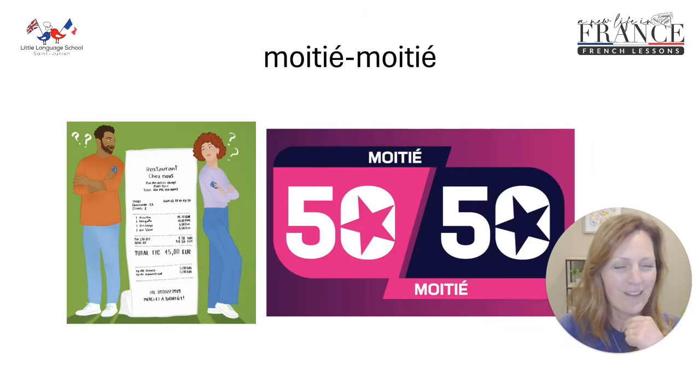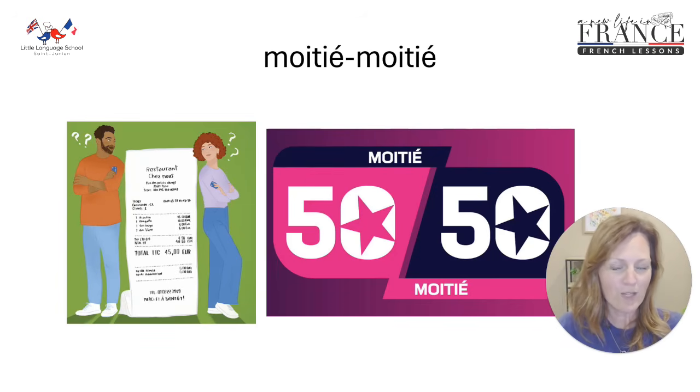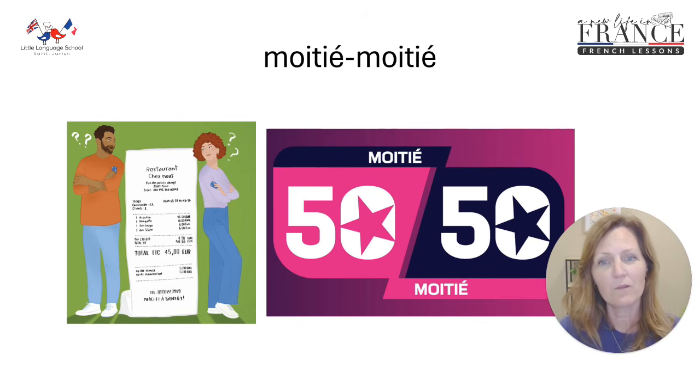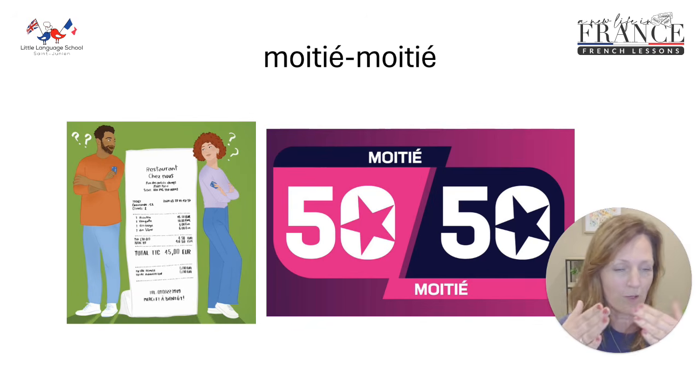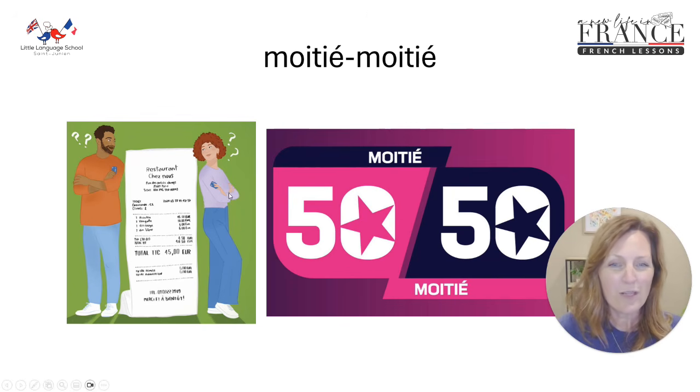Let's look at a nice way that we would also use moitié, and that is by saying it twice. Moitié-moitié means half and half, 50-50. So if you wanted to split the bill, you could say moitié-moitié, half and half. On va faire ça moitié-moitié. You sometimes see a type of fondue cheese is moitié-moitié when it's got half of one cheese and half of another put into its fondue. So moitié-moitié, 50-50, half and half.